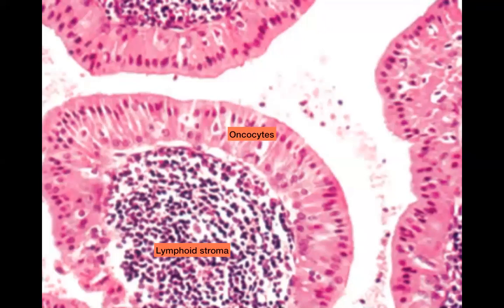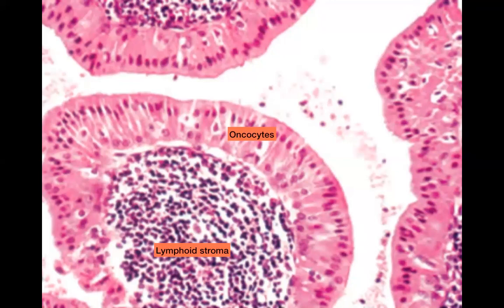And oncocytes are large cells with granular eosinophilic cytoplasm, and under electron microscopy these cells are shown to contain a lot of mitochondria. And this affects also the gross appearance of the tumor. The presence of those mitochondria and mitochondrial enzymes gives this tumor a rather brownish appearance on gross examination.